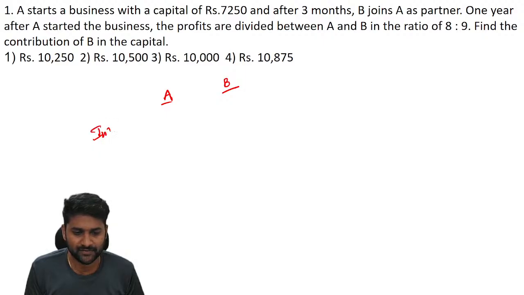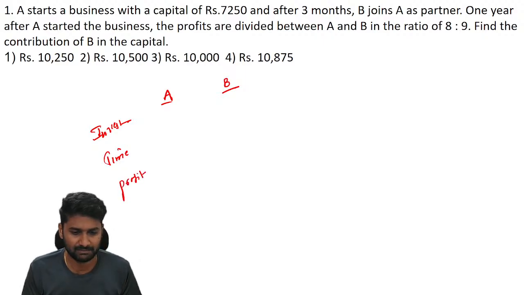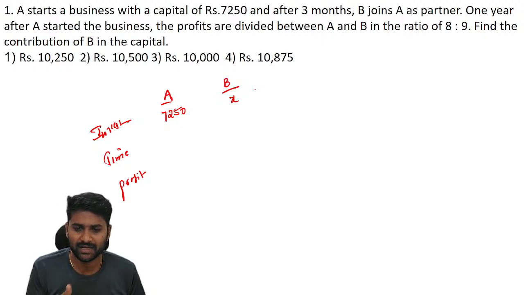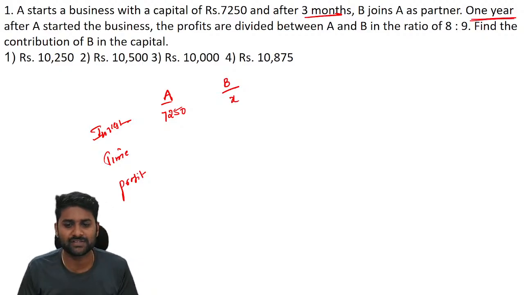See, understand that there are two persons in the business. First, you have to identify how much they invested, the second one is duration, and the third one is profits. For better understanding, I am taking it step by step. So, investment of A is 7,250, and investment of B is X. Now, they clearly mentioned that A starts the business, and after 3 months, B joins as partner. So, definitely B was not there for 3 months.